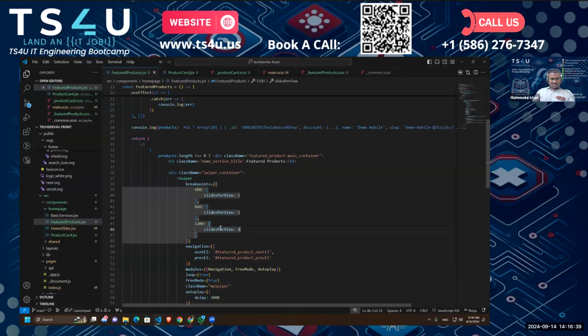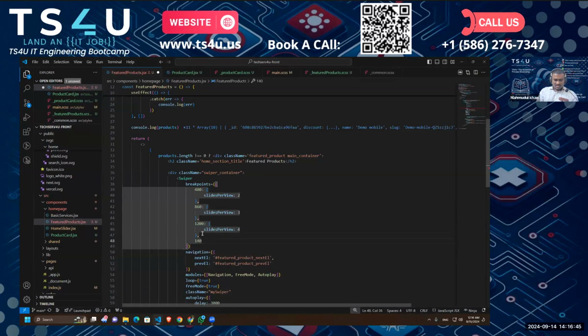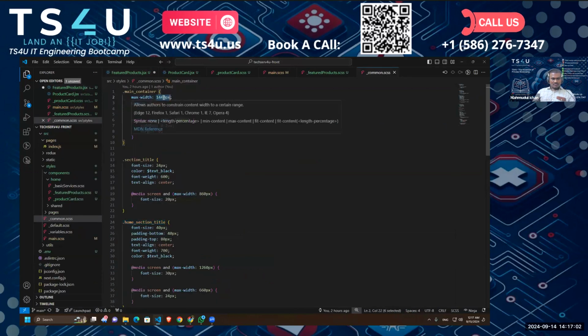Now, for our large devices, or devices above 1200, let's say 1440. 1440 is a common width that we use for our documents or our web pages. 1440, 1920. These are breakpoints we use. For our projects, actually, if you go to our main container, we are using 1440 pixels.